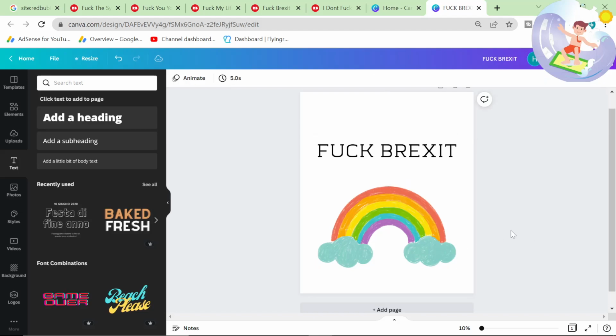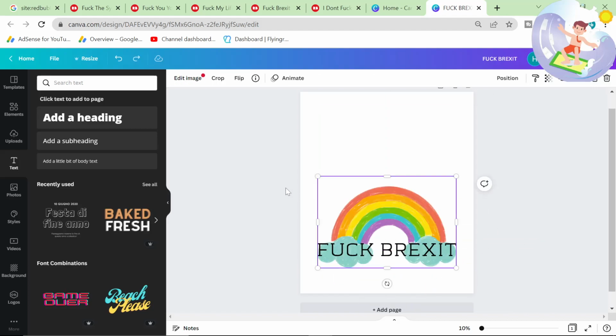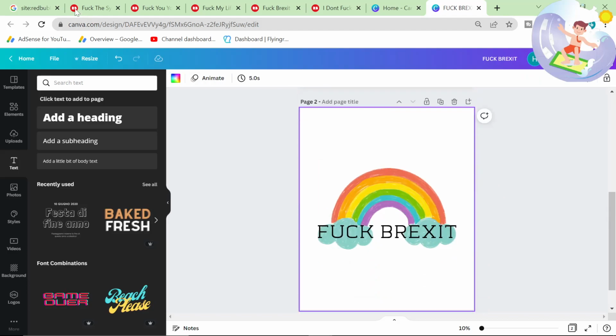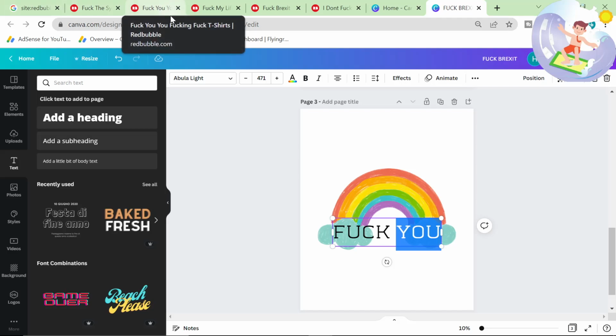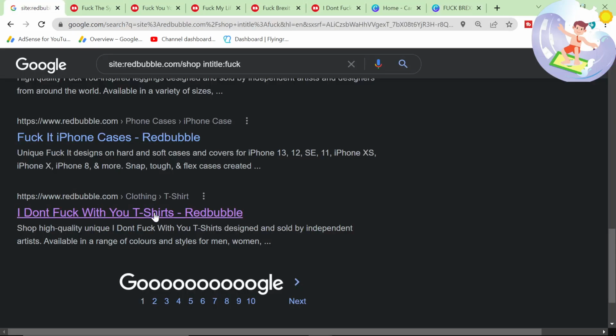And then honestly, we can say that that's a design, or we can put it here. Maybe that would look a little bit better. Drag it up. And then, yeah, if we wanted, we could just press here and write different words here. So we can write "you", and then we can write "that", which was another keyword that we found, etc., etc. That's a really, really good way to make a lot of designs quickly.